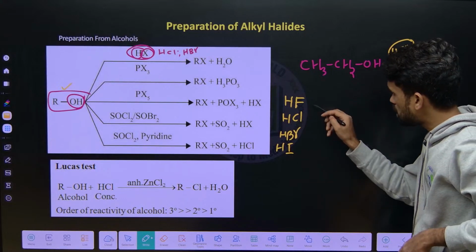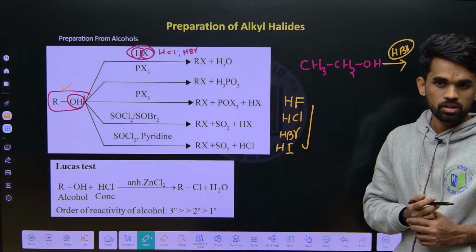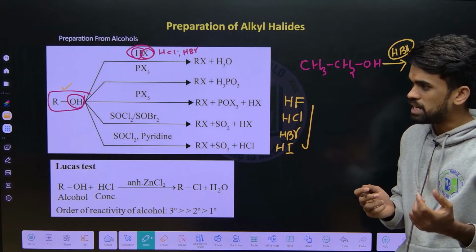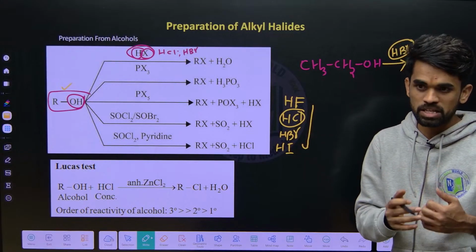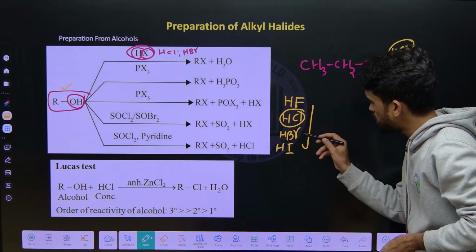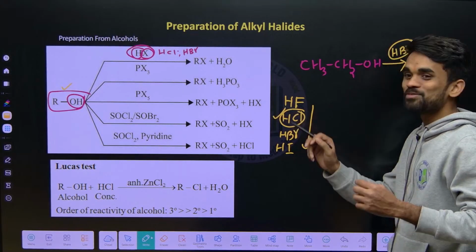But out of these four, which is the stronger acid? Generally we use HCl as an acid in our normal discussion, but HBr and HI are stronger acids than HCl.